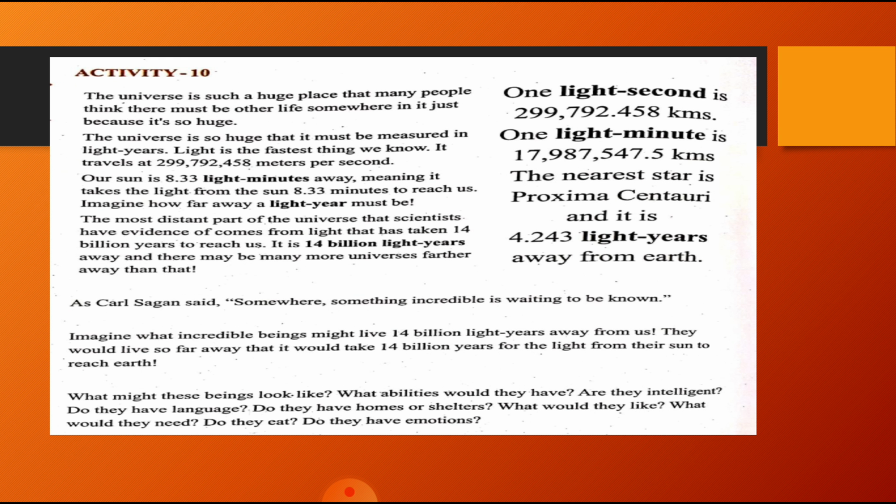Now, moving towards activity 10. See, activity 9 was all about evidence and facts. And what do you think the Indian Army truly saw? See, the Indian Army spent 6 months watching what they thought were airplanes or satellites, but in fact, they might have watched the rising and setting each night of the planets Jupiter and Venus.